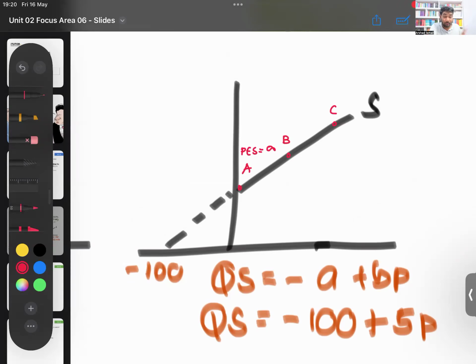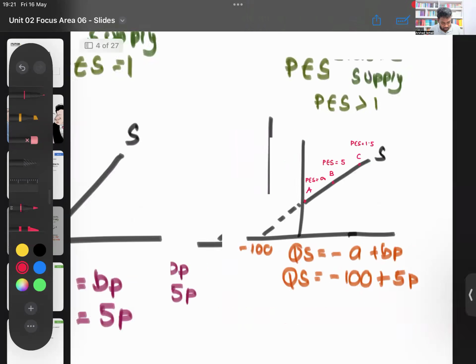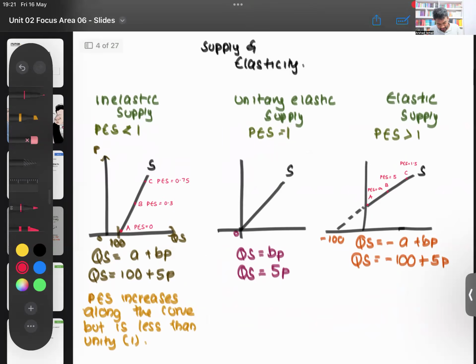Along the curve, your PES will decrease, but it will be more than 1. So for example, at point B, PES will equal, let's say, 5. At point C, let's say PES is equal to 1.5. So it is decreasing along the curve, but it will be more than 1. Now that is the one that they have asked you in that past paper question. So we'll make a note of that also. In this, what happens?